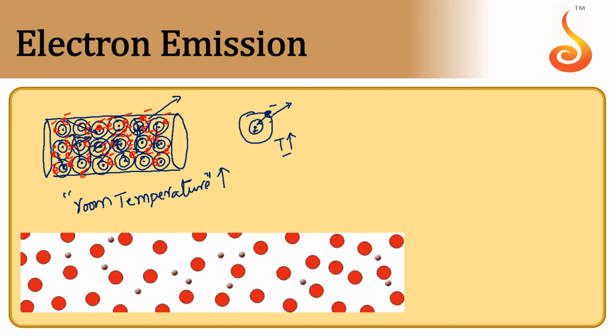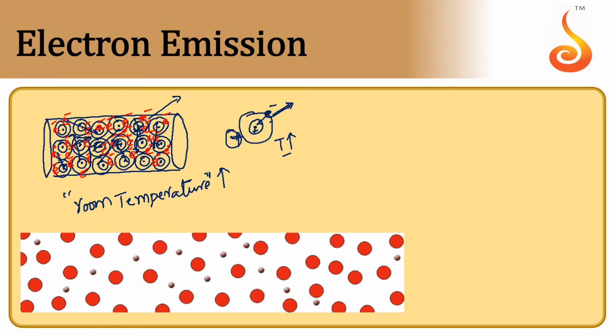But the moment an electron comes out of an atom permanently, the atom, which was initially balanced in positive and negative charge, becomes positively charged.